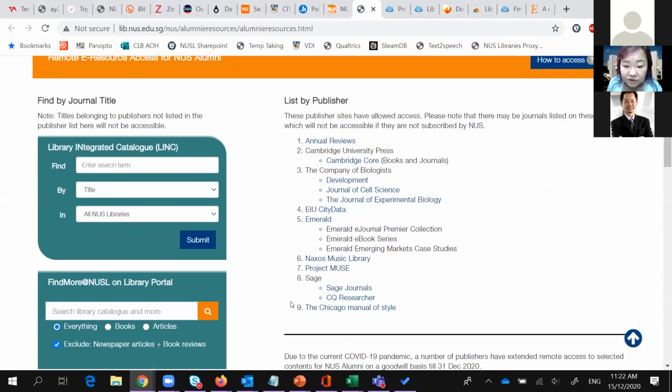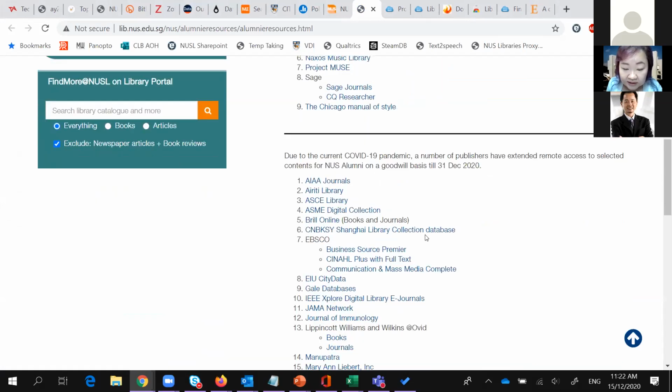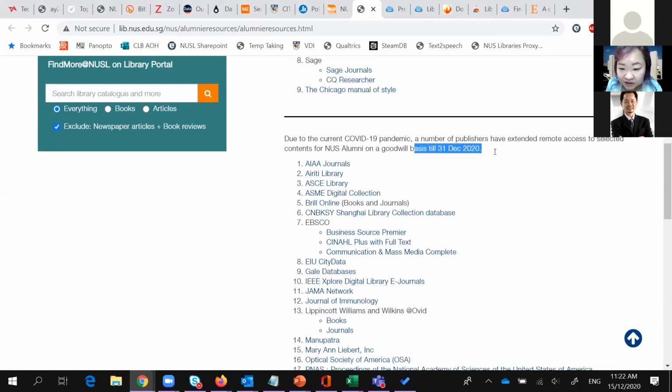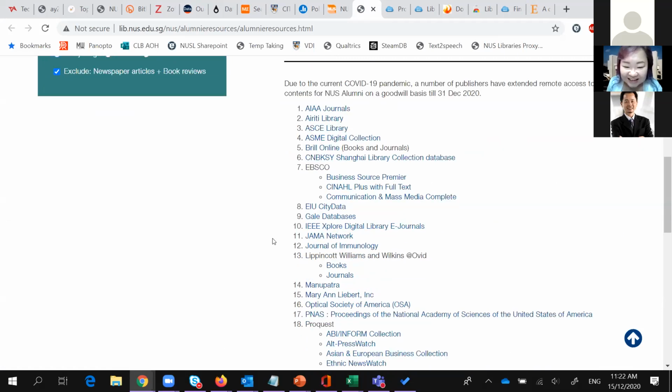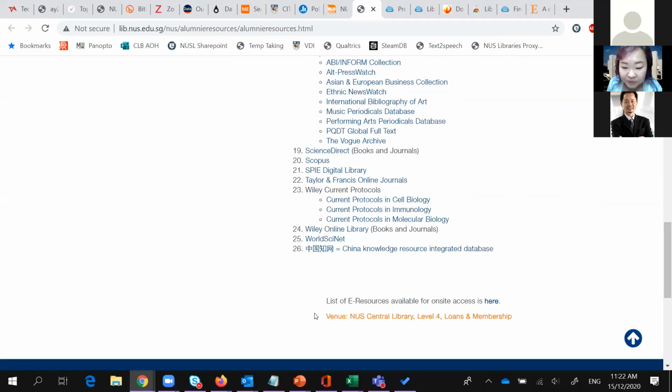These are the publishers that allow access to their full text for alumni. Then there are some that are available for the next couple of weeks, so make use of it while you can. These are available only temporarily during the COVID period.